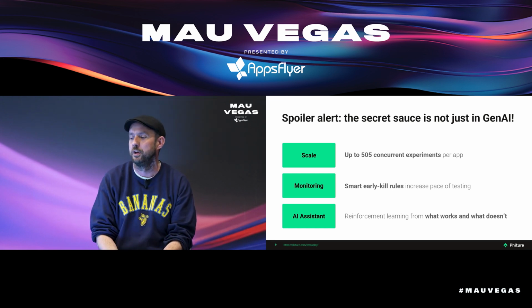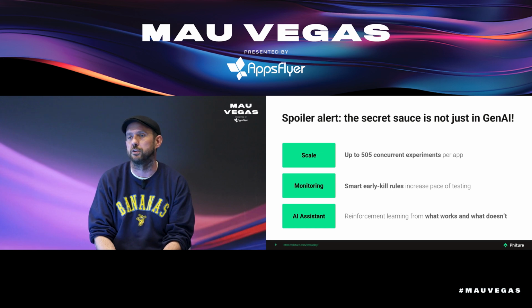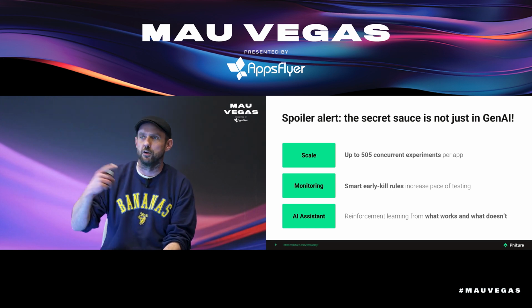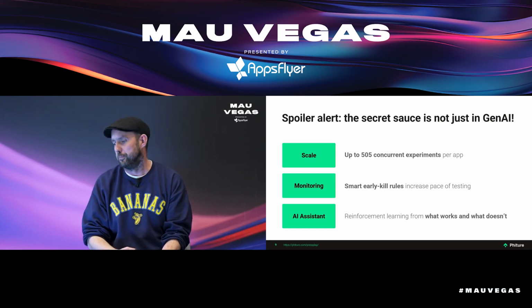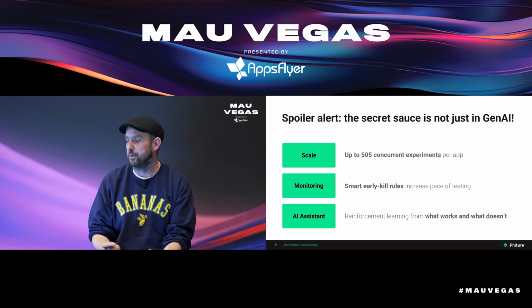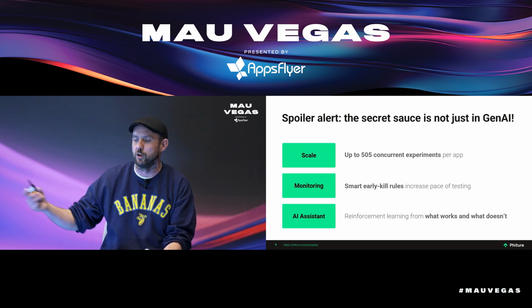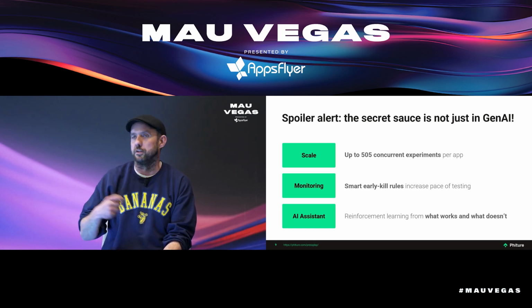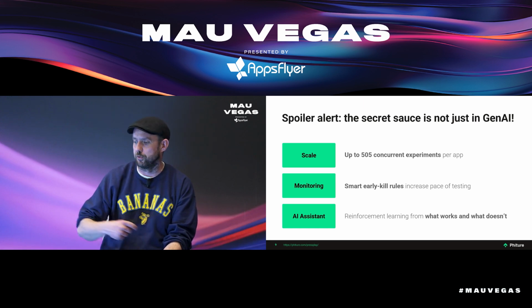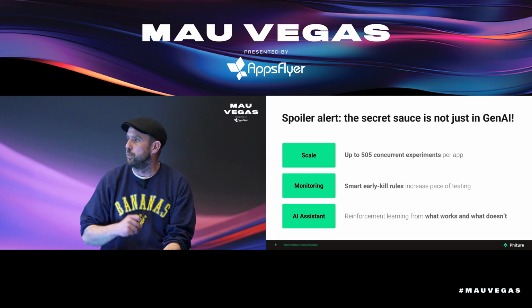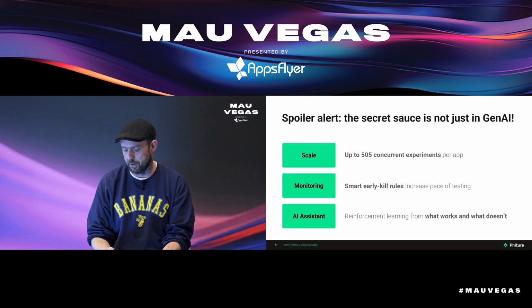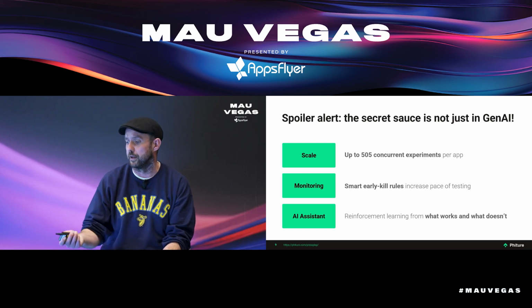And because we have such an expansive backlog of hundreds of different experiments, we can also do that quite easily without having to go through a round of brainstorming with designers, with analysts, with people working in the brand team around new experiments. Now the Gen AI component can actually fill up that backlog very quickly, and therefore having that monitoring in place and being a little bit ruthless with how we approach killing early experiments.